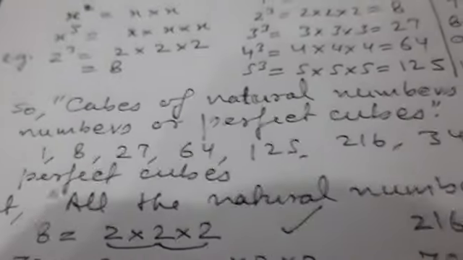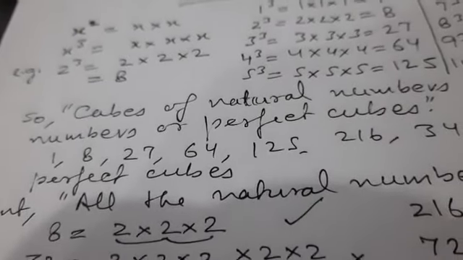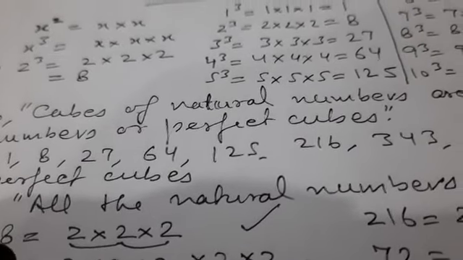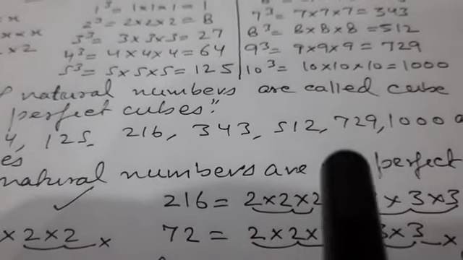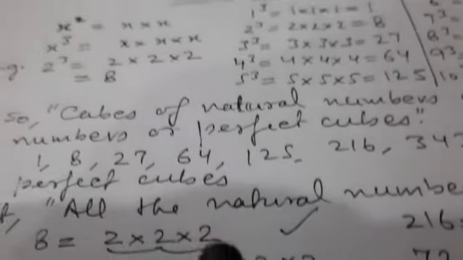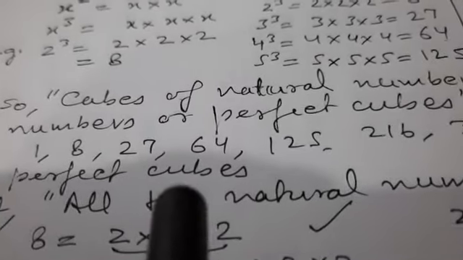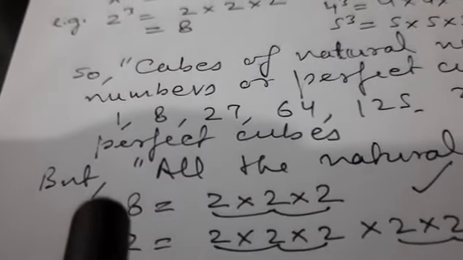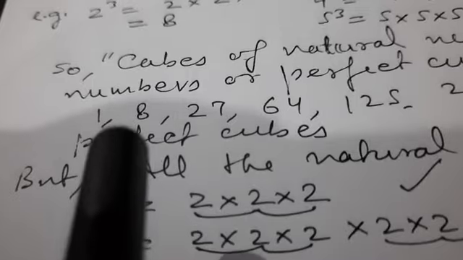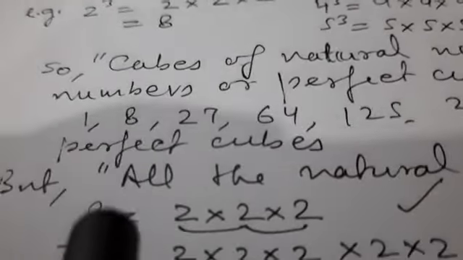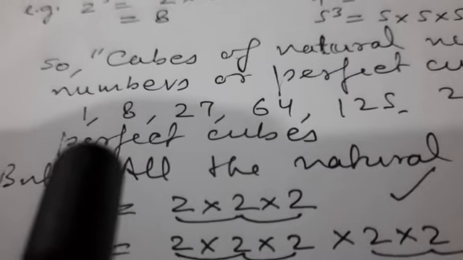So these numbers which we have discussed above, that is 1, 8, 27, 64, 125, 216, 343, 512, 729, 1000, these are perfect cubes, right? Now in between these numbers we don't have any perfect cube, so that means all the natural numbers are not perfect cubes.